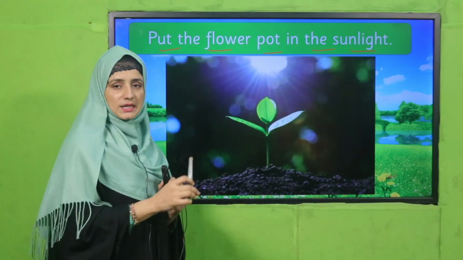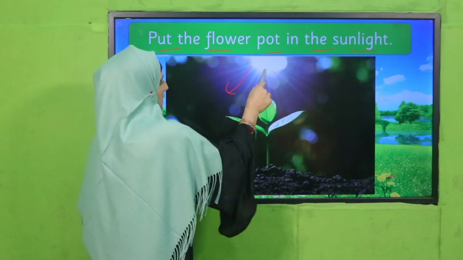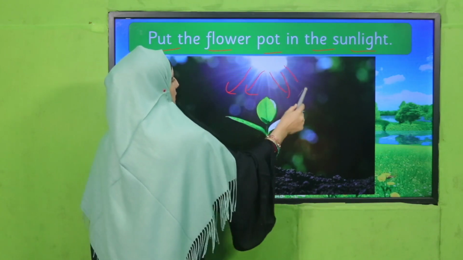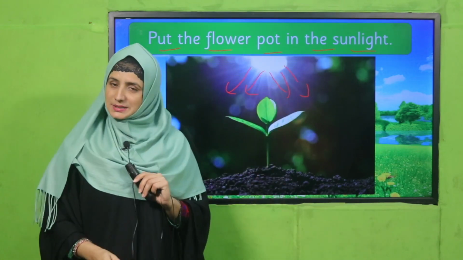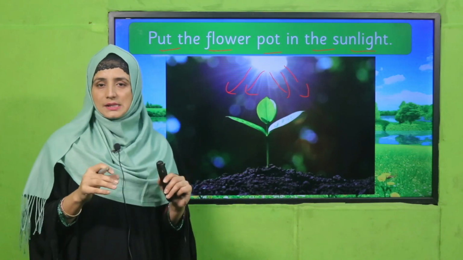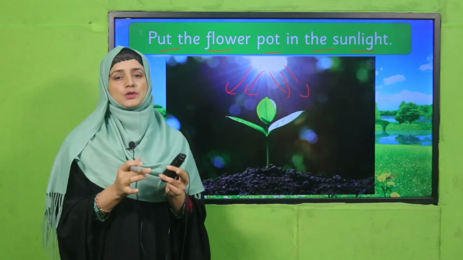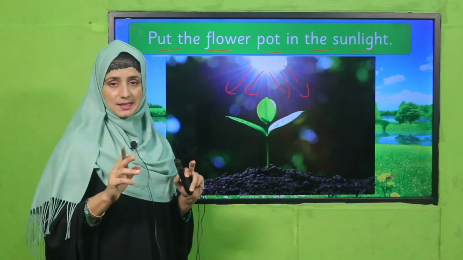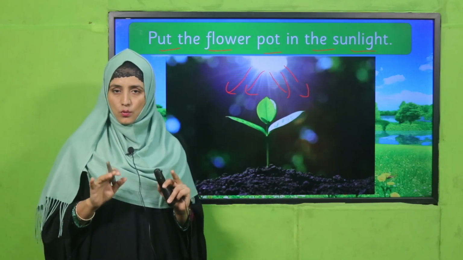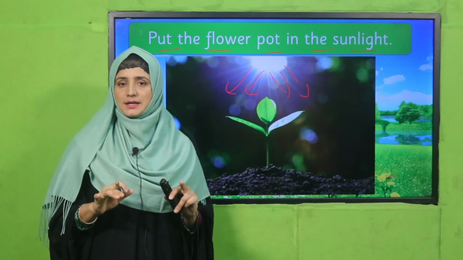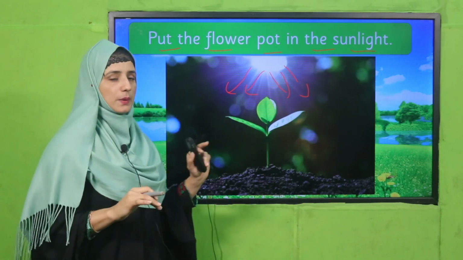You will keep this flower pot in sunlight, because as we know, two or three things are compulsory if we want a plant, a flower, to grow in the best way. These things are very compulsory: sunlight, air, and water. Clear? Water and sunlight are basic needs of a plant.